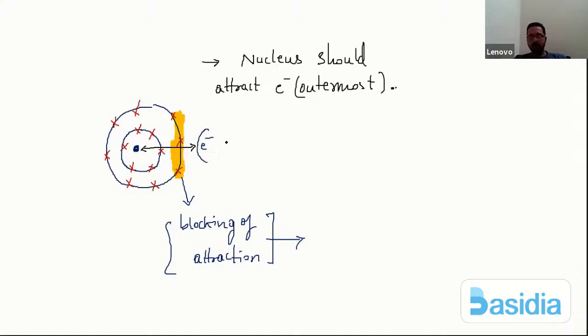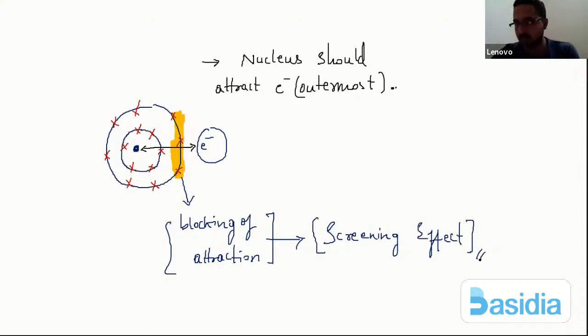of an outermost electron towards the nucleus, this we regard as a screening effect, or simply we can call it a shielding effect. It's either screening or shielding, so no need to get confused. They are the same terms. Either it is a shielding effect or it is a screening effect.